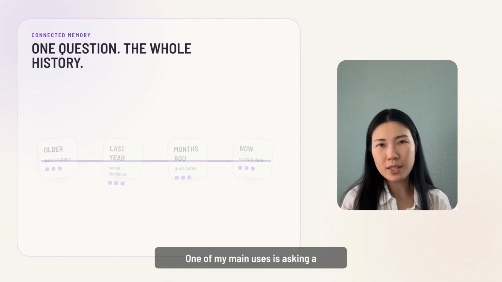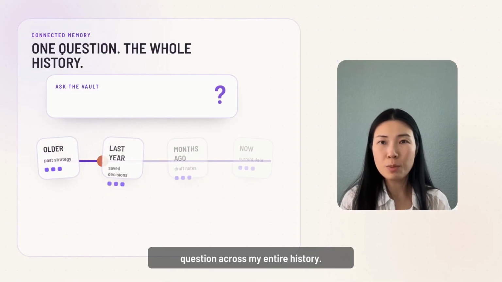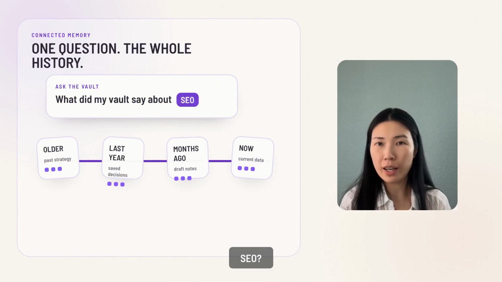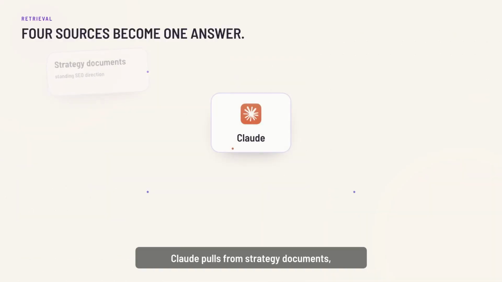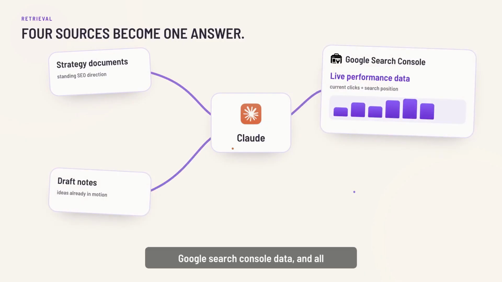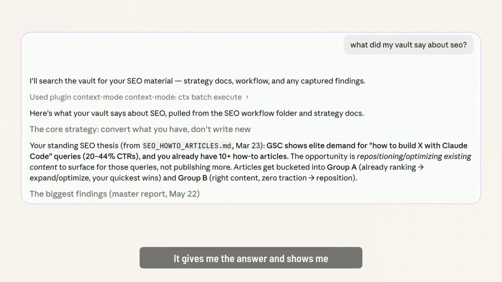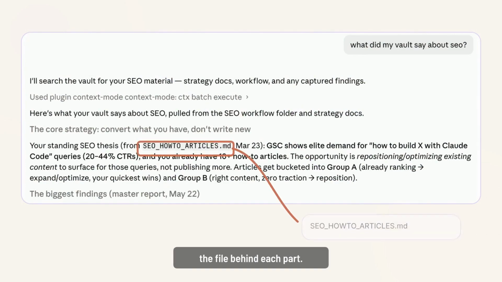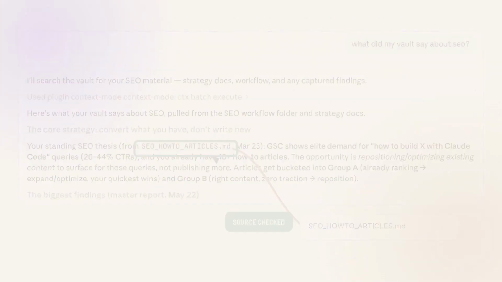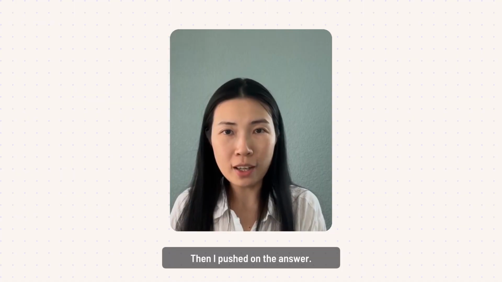One of my main uses is asking a question across my entire history. I can ask, what did my vault say about SEO? Claude pulls from strategy documents, draft notes, Google Search Console data, and old decisions. It gives me the answer and shows me the file behind each part, so I can check where the information came from. Then I pushed on the answer.